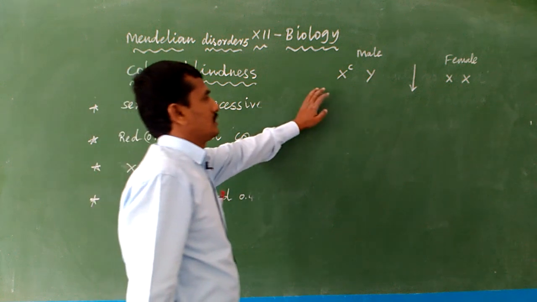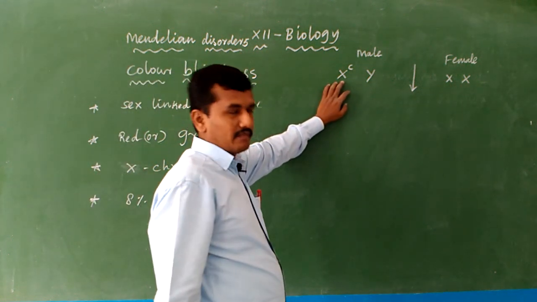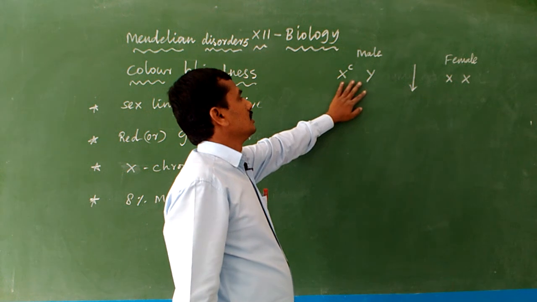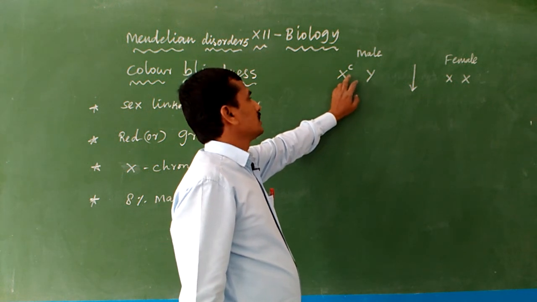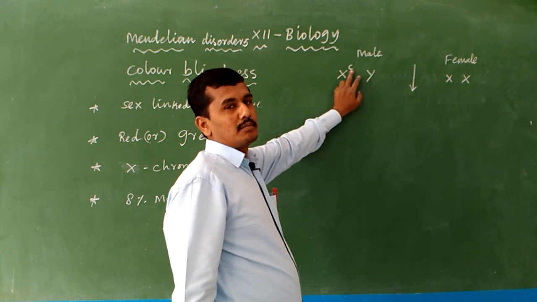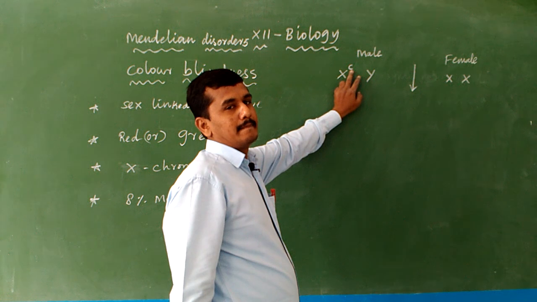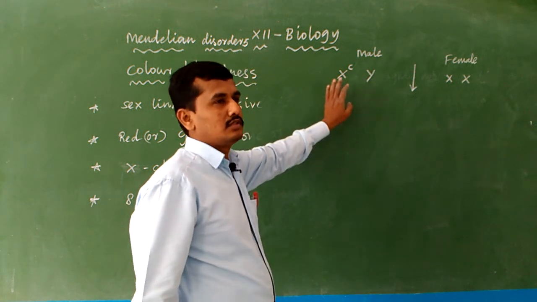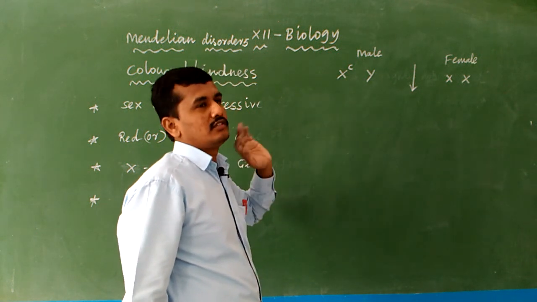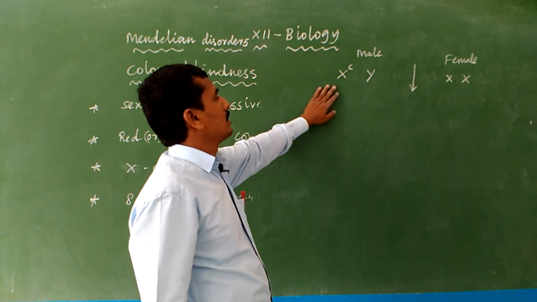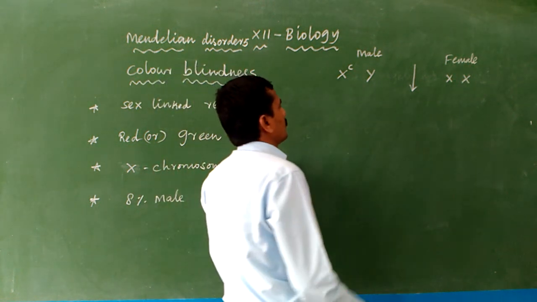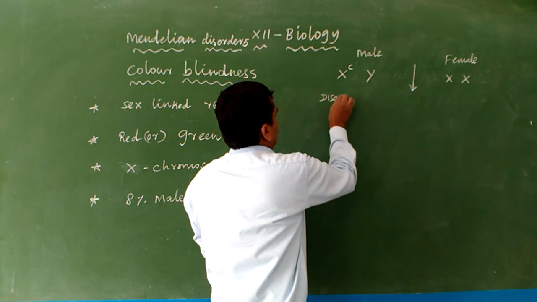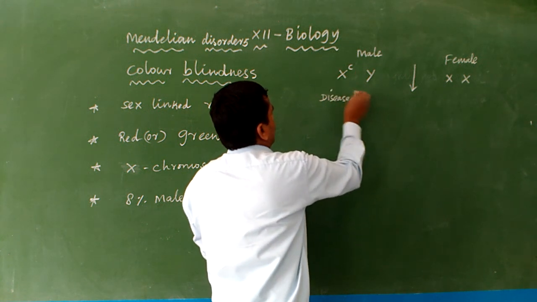The affected male is XCY, a male with color blindness, because the color blindness gene is present in the X chromosome. Due to the affected gene the disease is expressed. This is a diseased male.